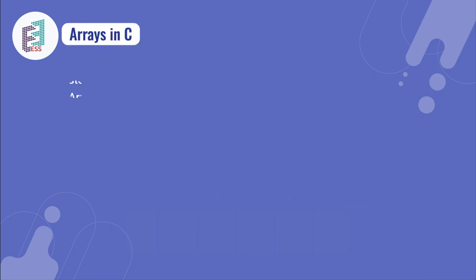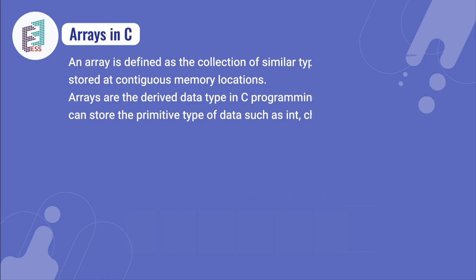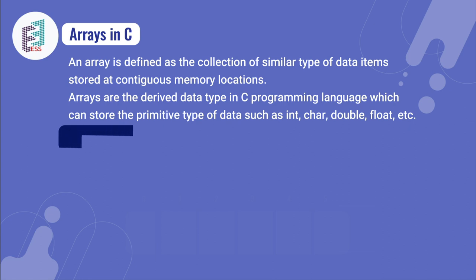Let's come to the next slide, arrays in C. Here, an array is defined as a collection of similar type of data items which are stored in contiguous memory locations. As arrays are derived data types in the C programming language, they can store primitive data types such as int, char, double, float, etc.